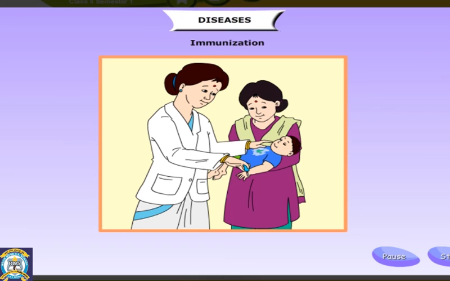Babies are now routinely given BCG injections within the first few days of birth for protection against tuberculosis. DPT injections against diphtheria, whooping cough, and tetanus are also given within 6 months of birth. Polio vaccine is given orally. Booster doses are given later.